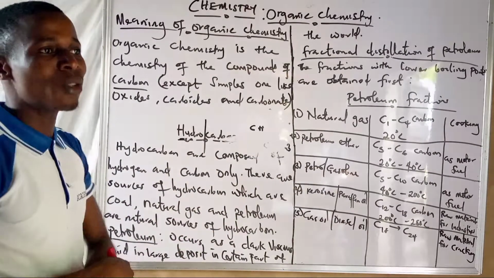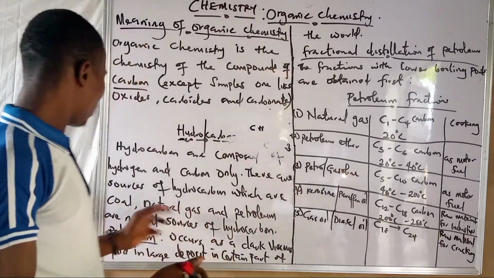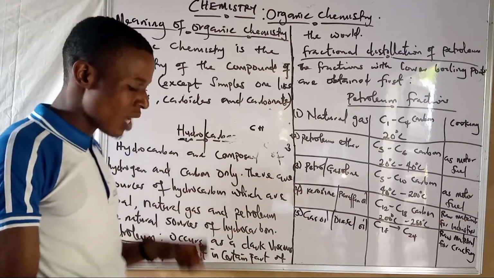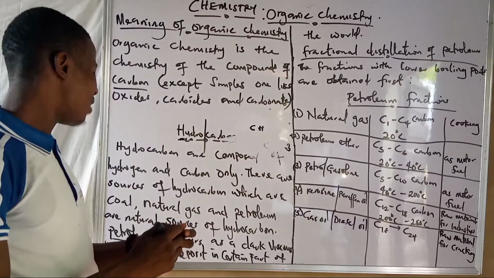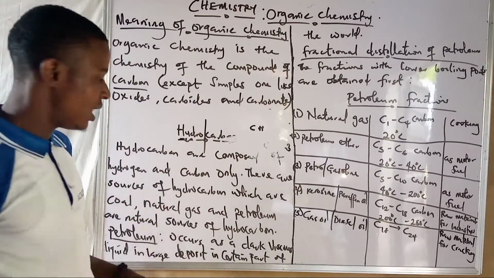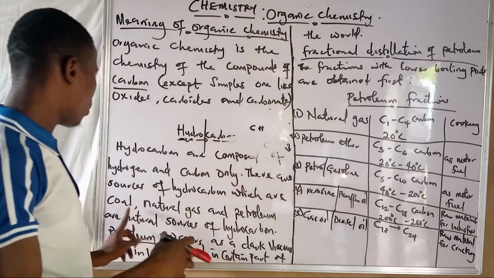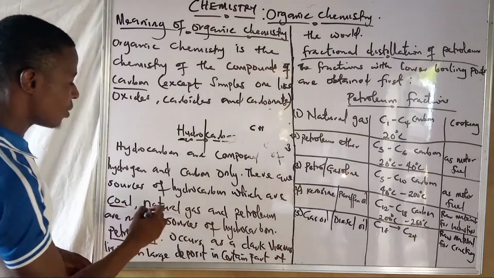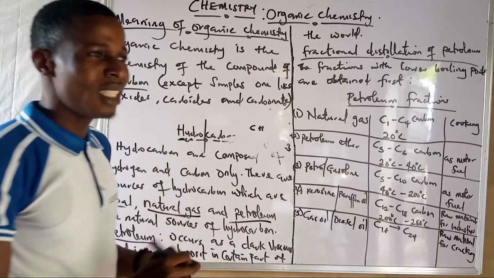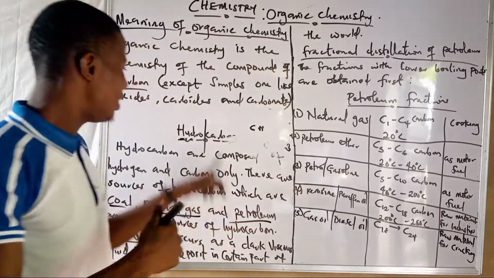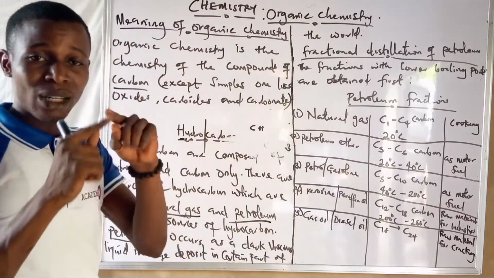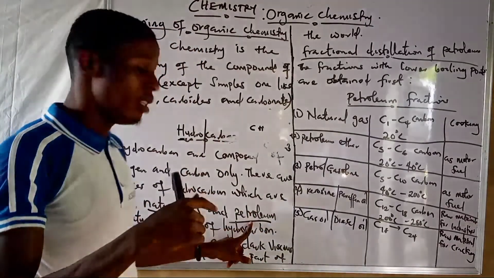We have different sources of hydrocarbon. Are you getting me? We have coal, natural gas, and petroleum. Those are the natural sources of hydrocarbon. You still have others which you can produce in the industry. That one is artificial. But the natural ones, we have coal, natural gas, and petroleum. The most common one from which we take hydrocarbon is petroleum.